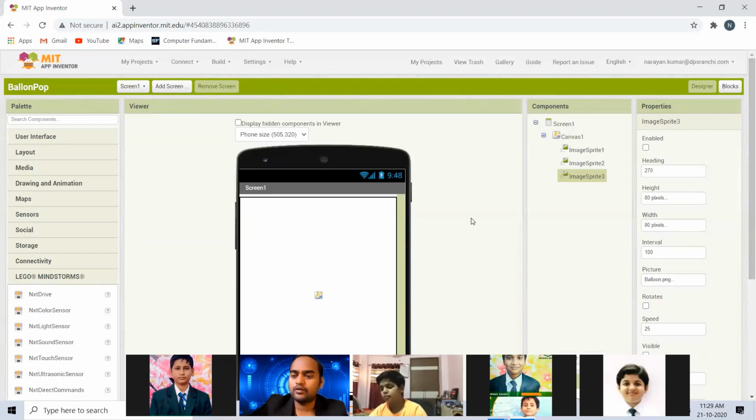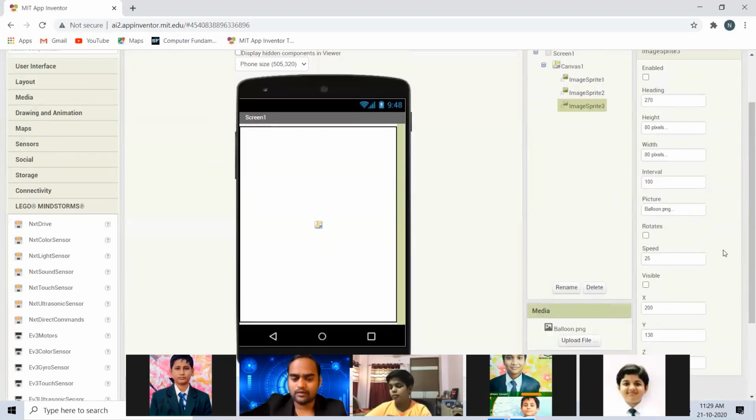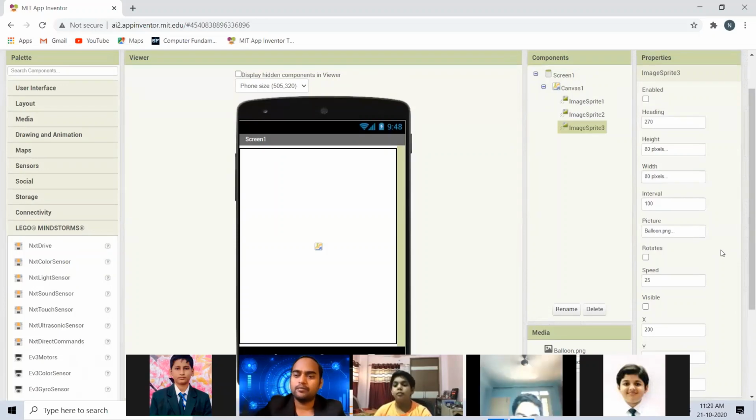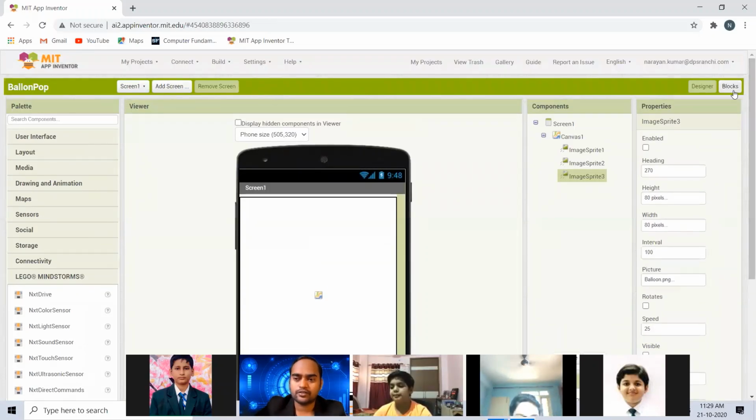As I said before, Lego is a worldwide company, and it is one of the best kits available across the world, and that's why we ordered it for our school as well, because DPS Ranchi is known for the best only. So don't worry, we have now designed our app, and now we are moving to the block section.